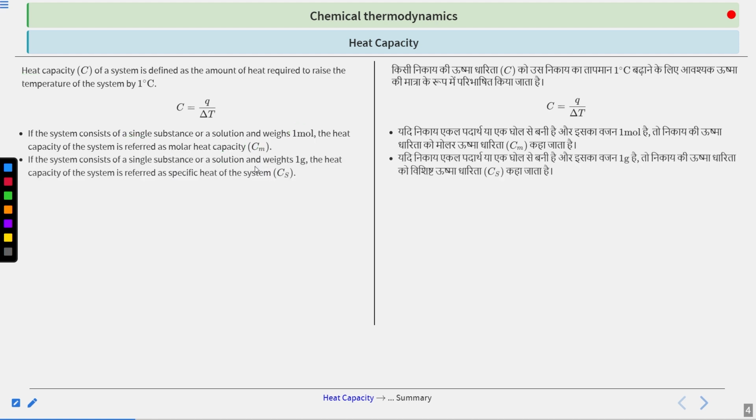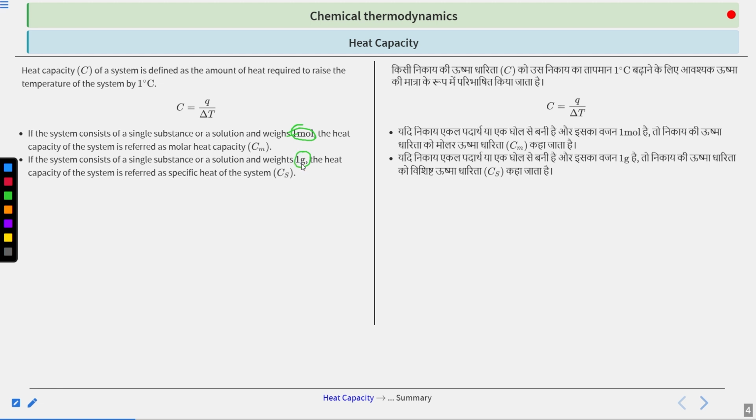Now at the same time, if we keep the weight at 1 gram, in this case we are restricting the mass. In the earlier case we were also restricting the mass, but in an indirect way, because 1 mole of a substance has a definite mass for each and every substance.